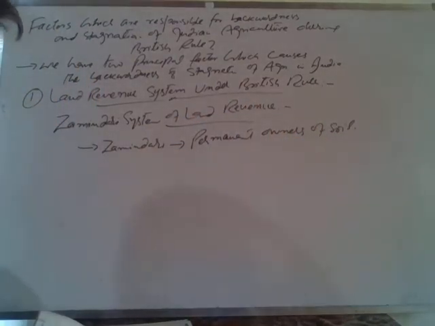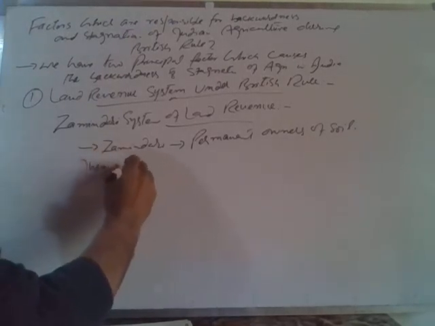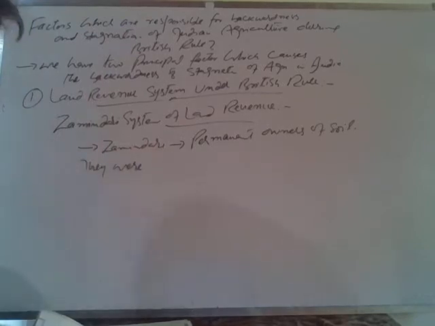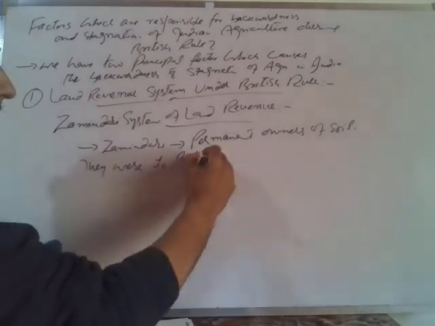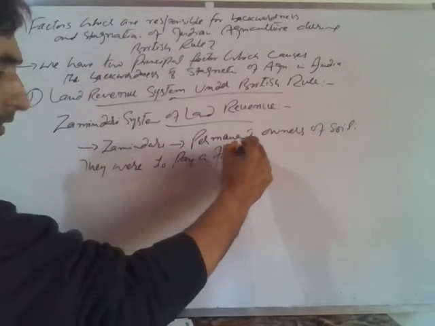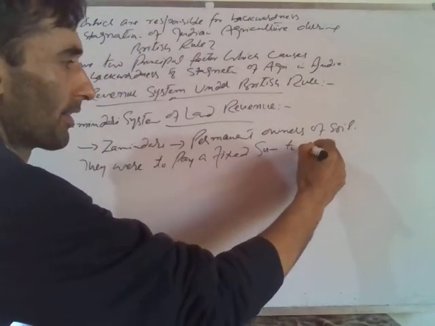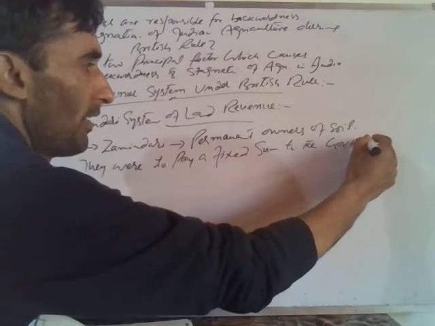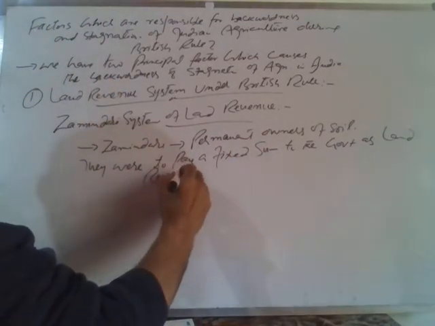They were to pay a fixed sum to the government as land revenue.